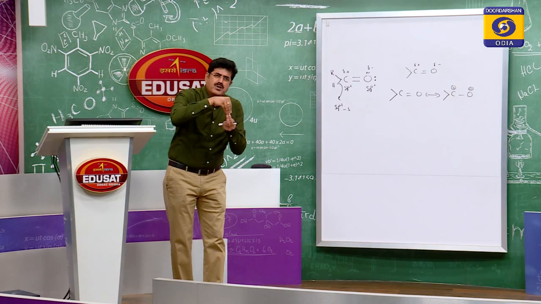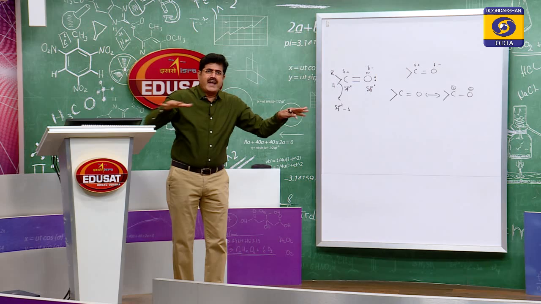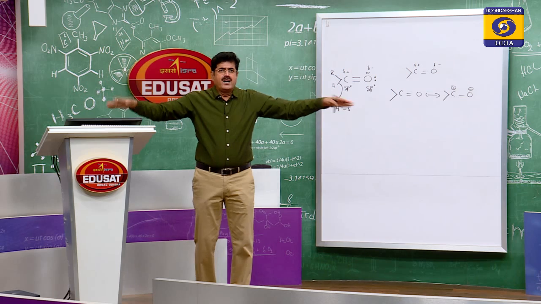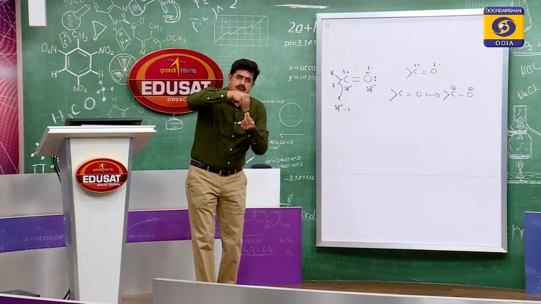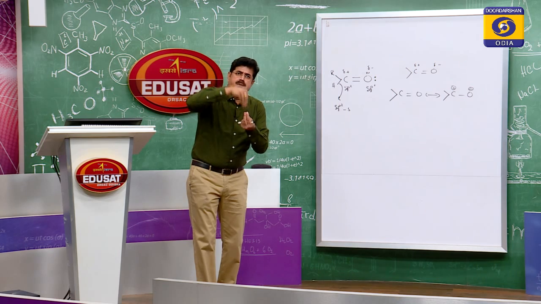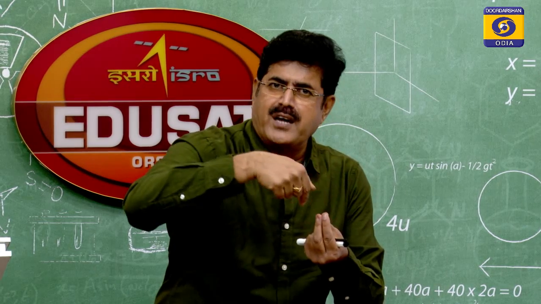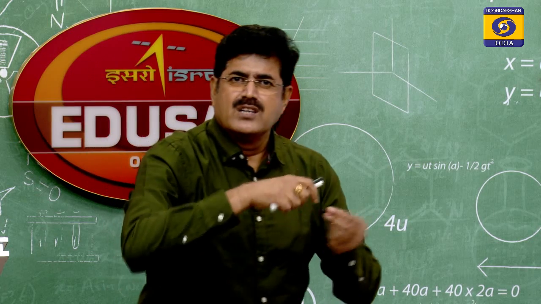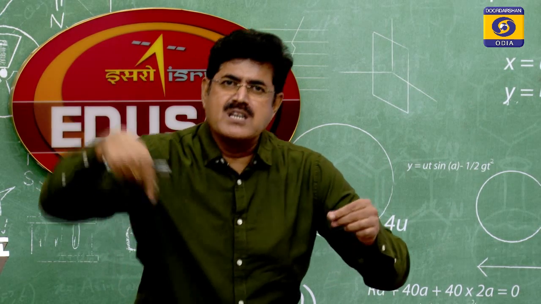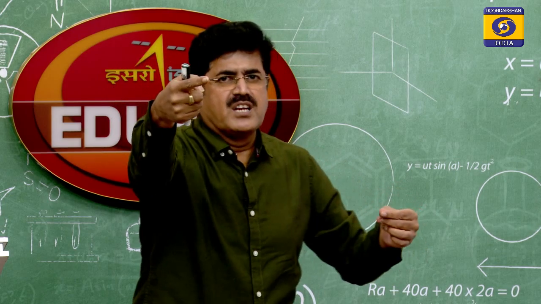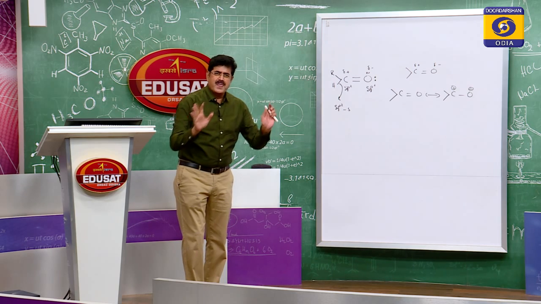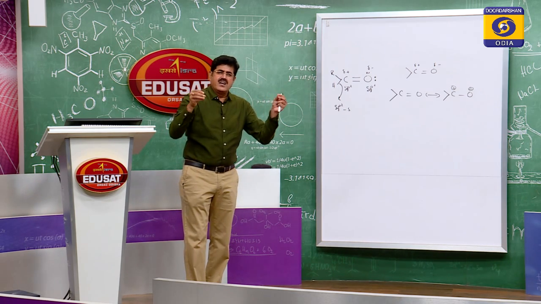So how does it attack? Does the nucleophile attack the carbonyl carbon perpendicular to the plane? You know, the carbon atom is sp2 hybridized, so it is planar. Can the nucleophile attack the carbonyl carbon directly, perpendicular to the plane of the carbon-oxygen double bond? No, it attacks the carbonyl carbon at an angle of 107 degrees. When the nucleophile attacks the carbonyl carbon, the pi bond shifts to the oxygen. Why? Because oxygen can better accommodate the negative charge, because oxygen is more electronegative. Is that clear, students?